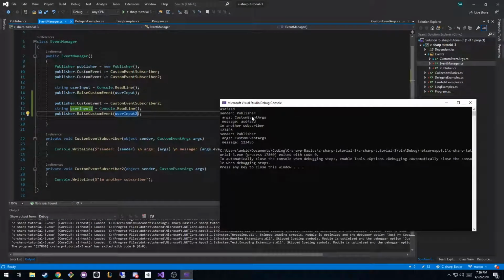Okay, so the event that we raised has subscribers, right? All they do when that event happens is print out what happened, or what that message was. So this would be really common. The reason these are useful is if you have an event-based system like a UI, when you press a button, you don't want to sit there and every second check if somebody pressed the button. You want to know if somebody pressed the button, and just do something afterwards. That way you're not wasting extra processing time.